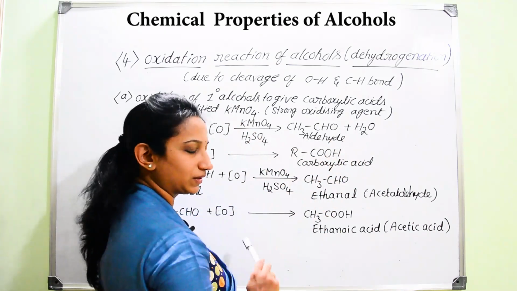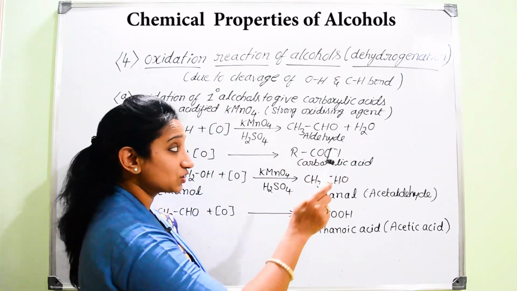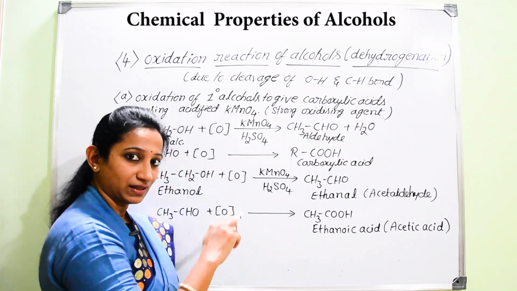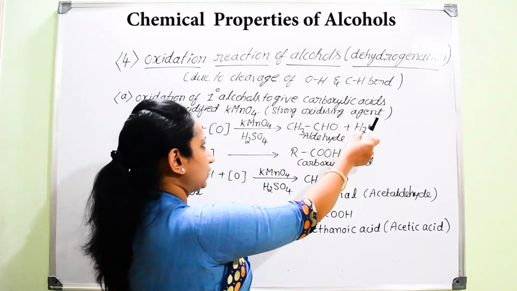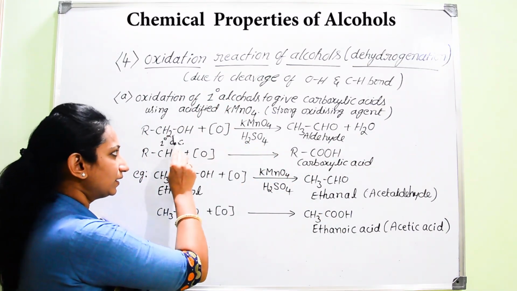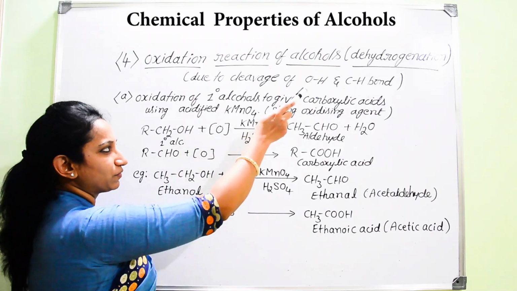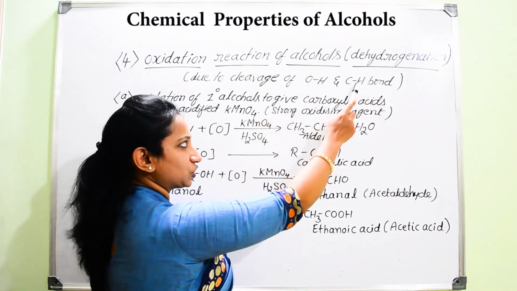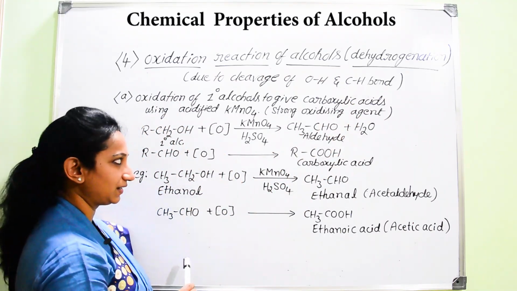So here you don't get confused. There is removal of a water molecule here, so it might be considered a dehydration process. It is not a dehydration process. In the previous chemical properties, we removed the water molecule directly from the alcohol. But here in this process, we are actually removing hydrogen atoms, one attached to oxygen, another attached to carbon, that is combined with the oxygen provided by the oxidizing agent.